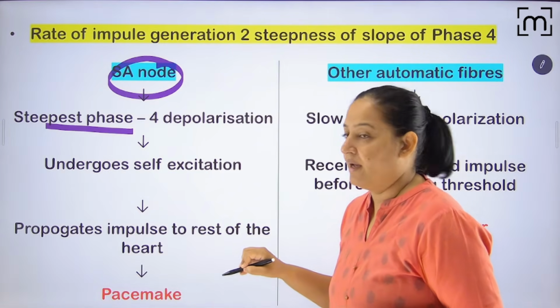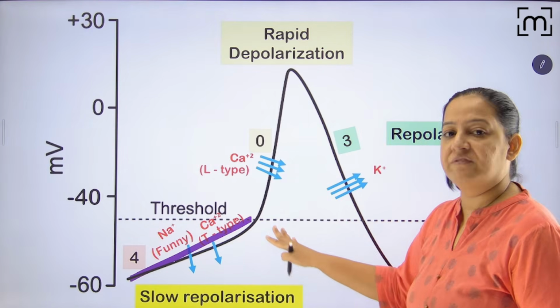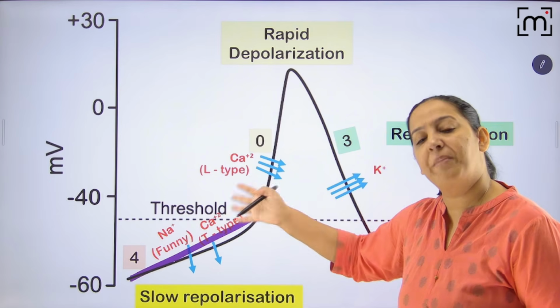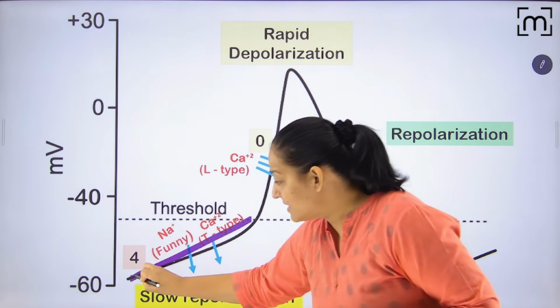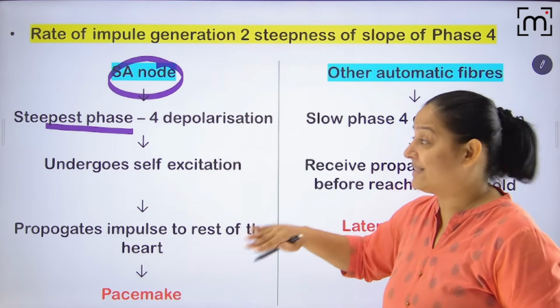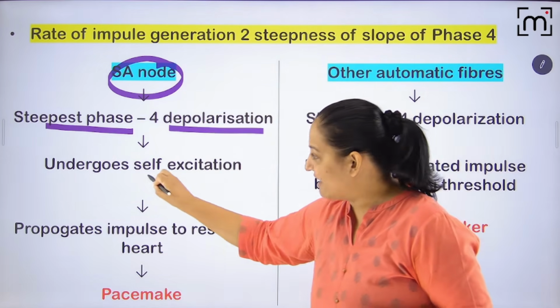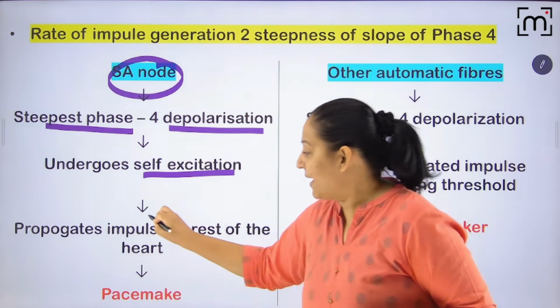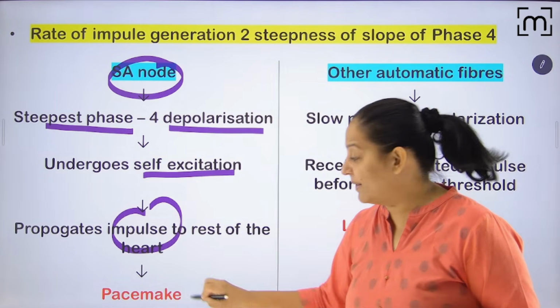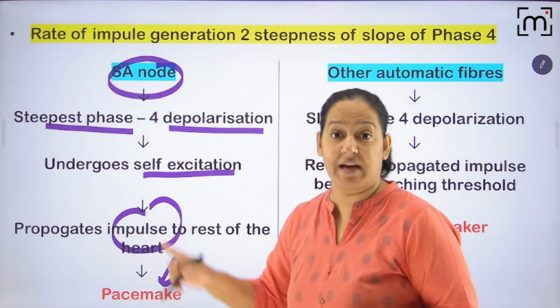The steepest slope is present in the SA node. The graph is the same for all of them, for the SA node, AV node, bundle of His, and Purkinje fiber. But this slope is steepest in the SA node. The phase 4 slope is steepest. That's why self-excitation is very fast, and impulse generation is very fast.